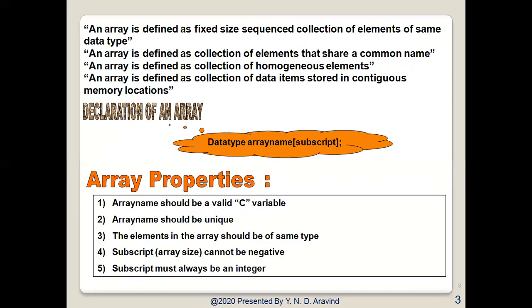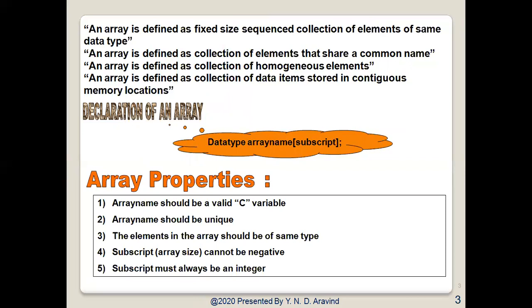What is the definition of an array? Let us see the different definitions for an array. An array is defined as a fixed size sequenced collection of elements of the same data type. An array is a collection of elements that share a common name. An array is a collection of homogeneous elements. An array is a collection of data items stored in contiguous memory allocation.